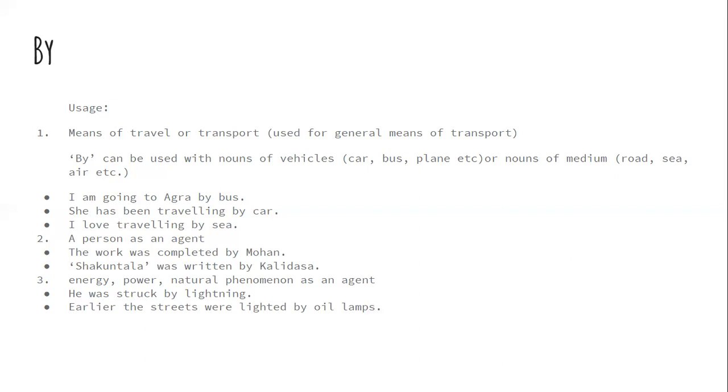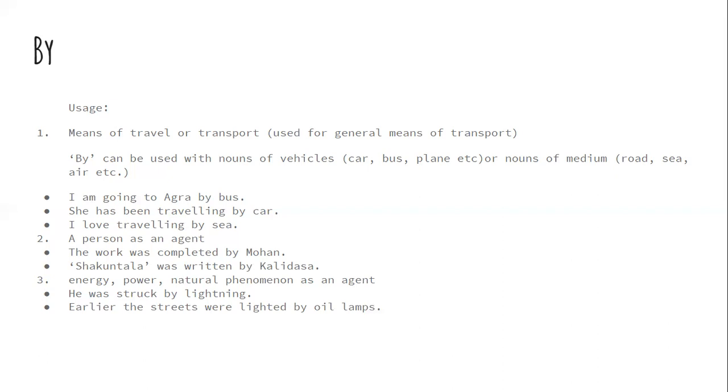By is also used when a person is treated as an agent. The work was completed by Mohan. So the work has been completed. Mohan is working as the agent. He has completed the work. Agent, you must have recalled passive voice.